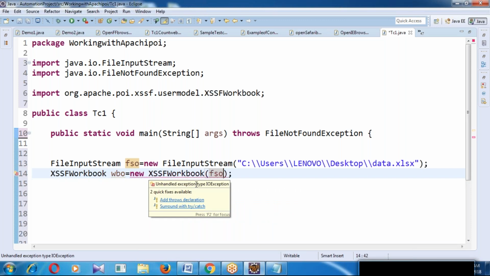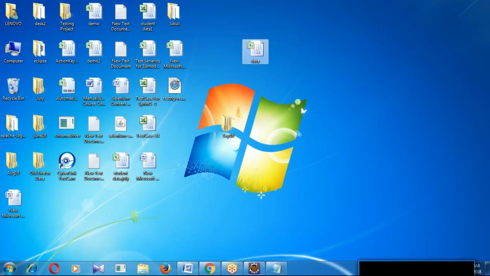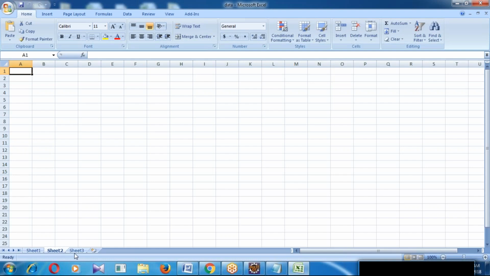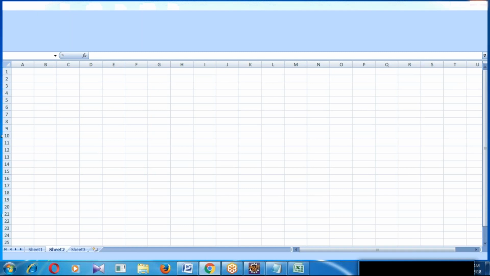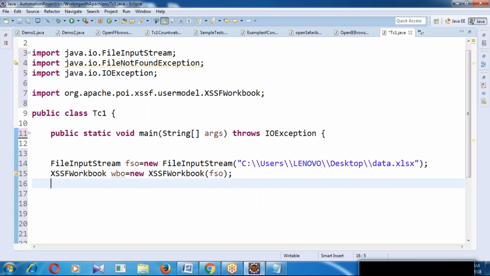See guys, if it is an Excel file, this is called a workbook. Here worksheets are there. Are you able to see? Every workbook has some sheets, default 3 sheets. One is sheet number 1, second is sheet number 2, third is sheet number 3. To work with the workbook, I am taking the class XSSFWorkbook, as well as to work with the worksheet, XSSFSheet.